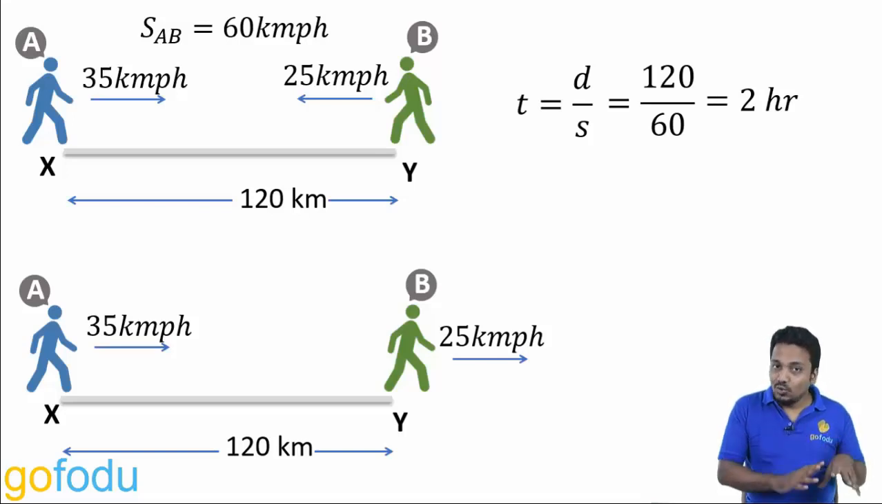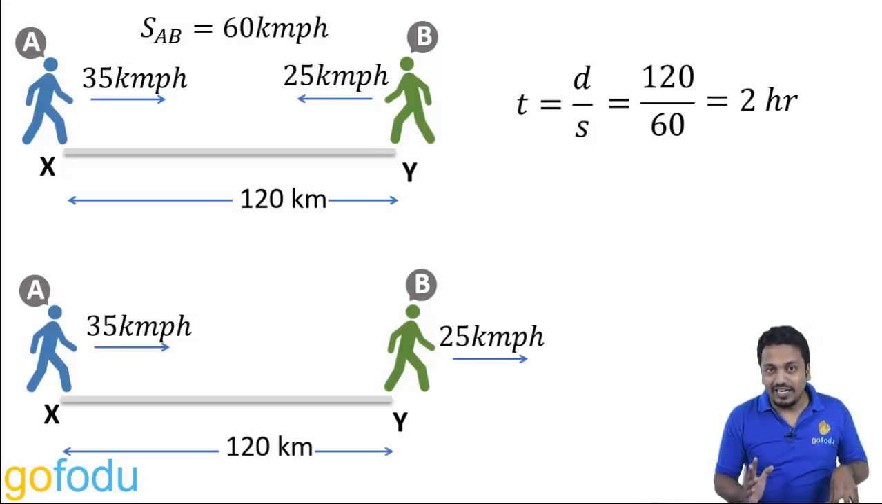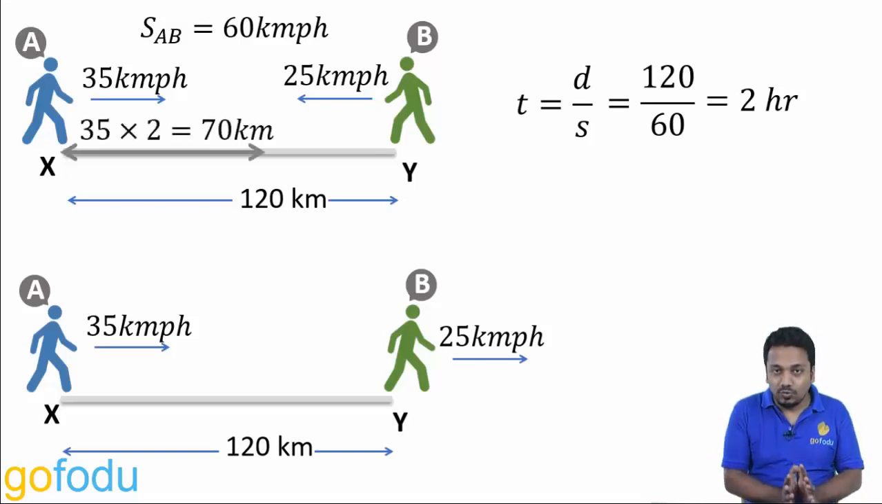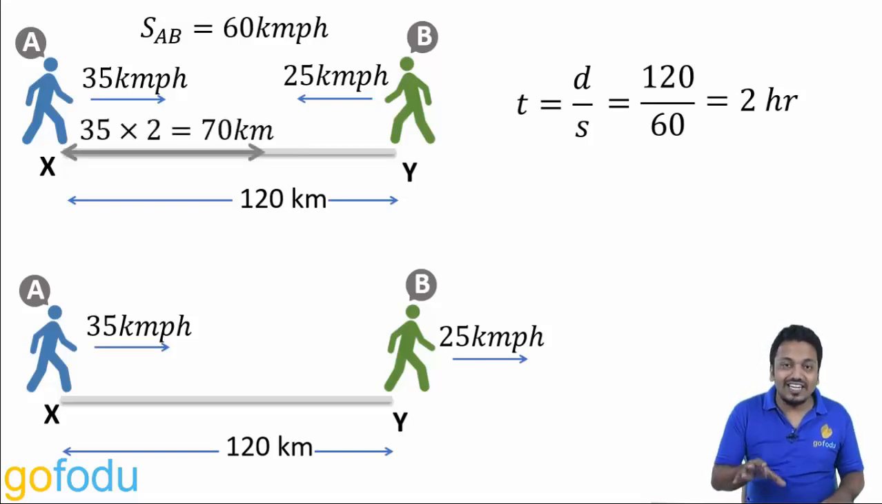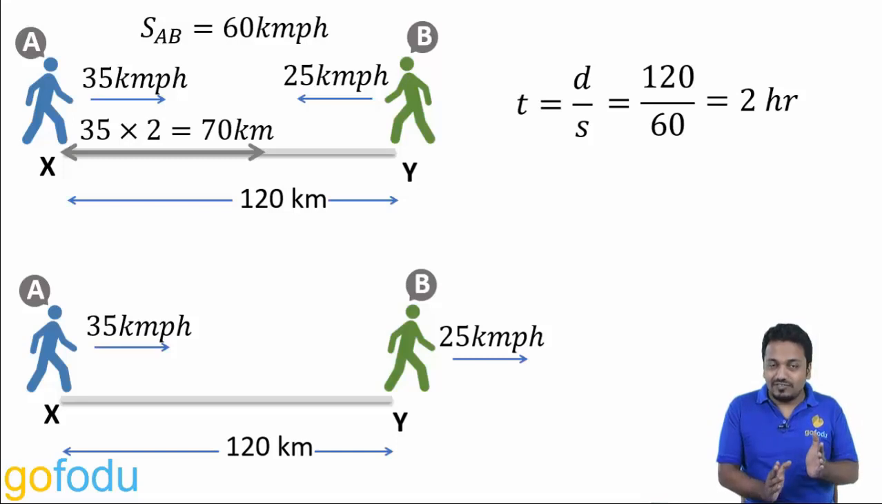Well, in 2 hours, A with his speed of 35 km per hour will have moved 35 into 2, speed into time, that is 70 kilometers. So they will meet 70 kilometers from X or 50 kilometers from Y.